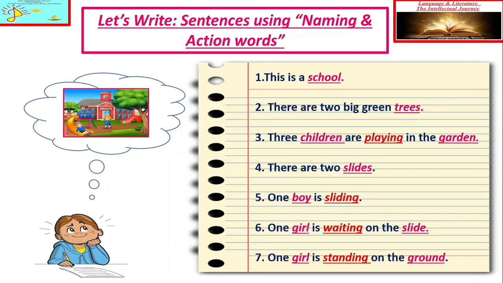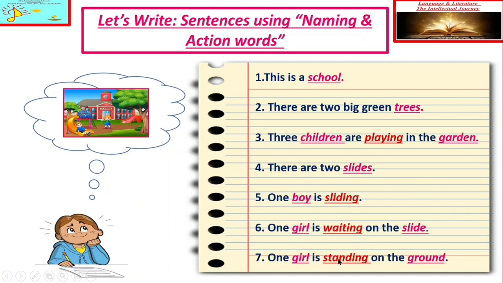This is a school. There are two big green trees. Here we are talking about the description in the sentence. 3 children are playing in the garden. We are talking about the action of children. There are 2 slides. Again we are giving description about this picture, that there are 2 slides. 1 boy is sliding. Sliding is an action, verb. 1 girl is waiting on the slide. Again there is an action, waiting. 1 girl is standing on the ground.